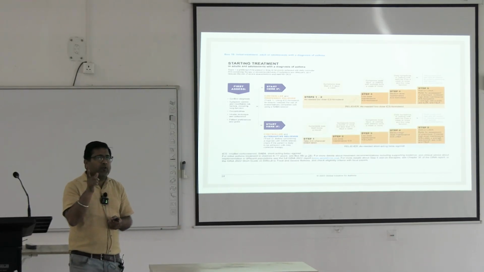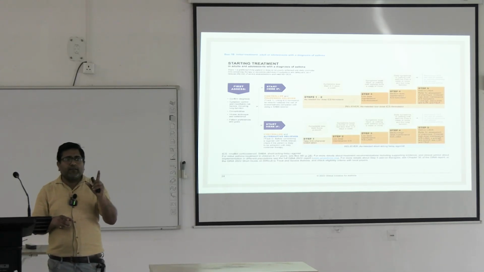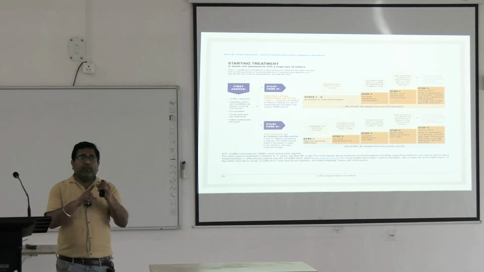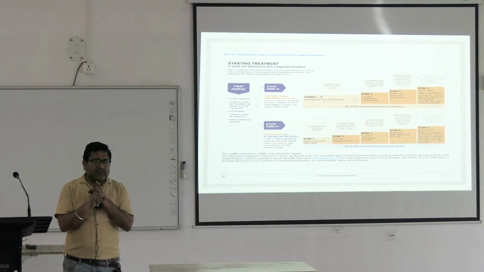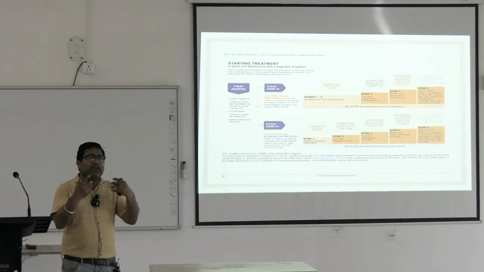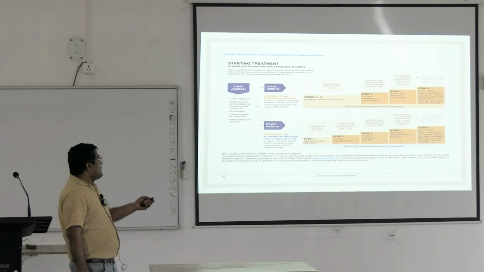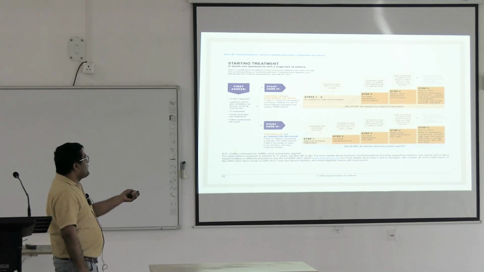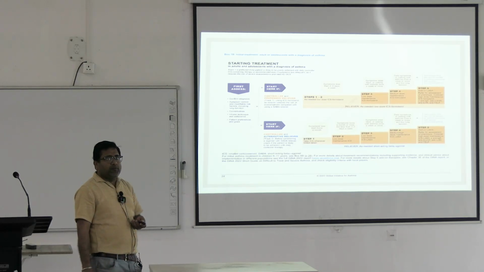Why formoterol? Because formoterol is a long acting beta 2 agonist having quick onset of action and long duration of action. So, with quick onset, it can be used whenever the patient is having distress, like a short acting beta 2 agonist. So, in steps 1 and 2, we prefer low dose inhalational corticosteroid with formoterol.